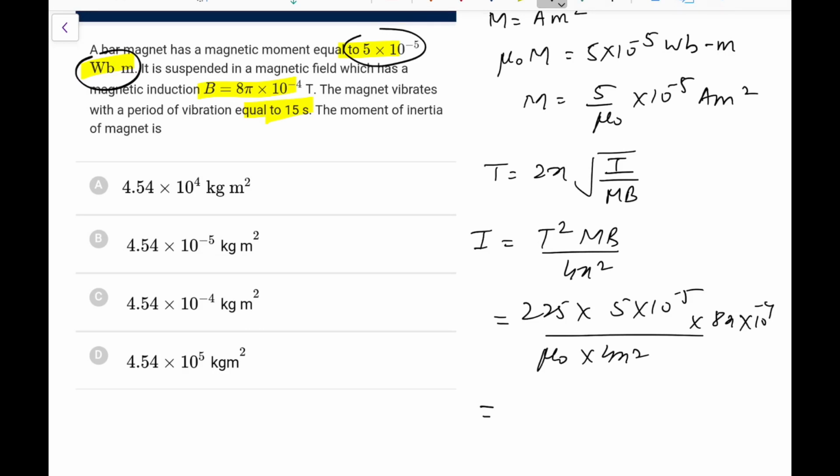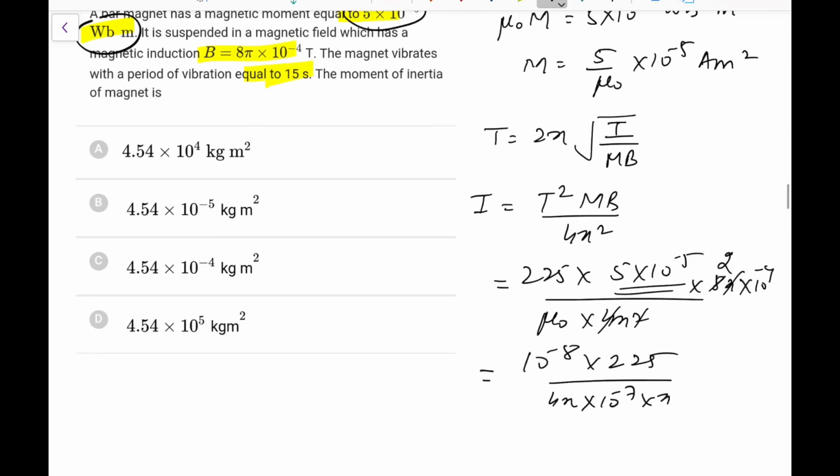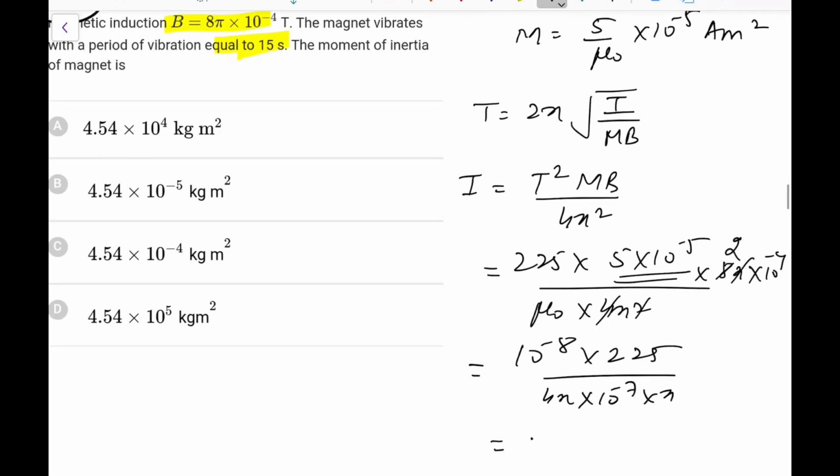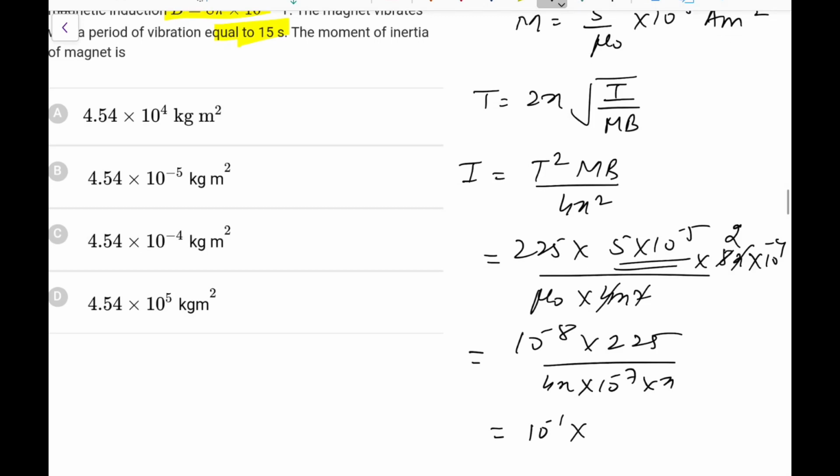this pi goes, and this 4 becomes 2. So what we have, 2 to 5, 10, 10, this would be 10 to the power minus 8 into 2 to 5 and mu naught pi. Mu naught you know is 4 pi into 10 raised to the power minus 7 into pi. So what we are left with, this goes there, this is 10 to the power minus 1 if I write, okay. This is 10 to the power minus 1 into 2 to 5, you can write, upon what we have down, it is 4 pi I squared.